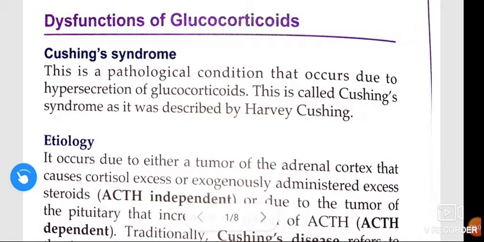In this video, we are going to learn about Cushing syndrome. It is one of the dysfunctions of glucocorticoids. Cushing syndrome is a pathological condition that occurs due to hypersecretion of glucocorticoids. It is called Cushing syndrome, as it was described by Harvey Cushing.